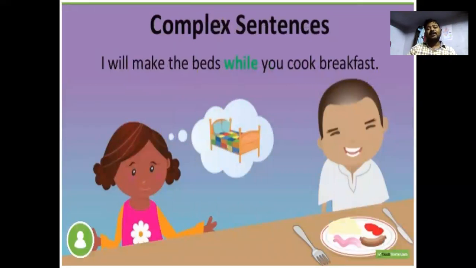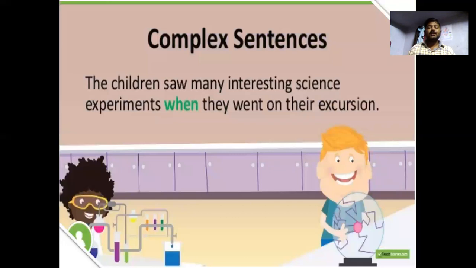I will make the beds while you cook breakfast. So there are two clauses, one independent and another dependent, and here while is used as a subordinating conjunction.